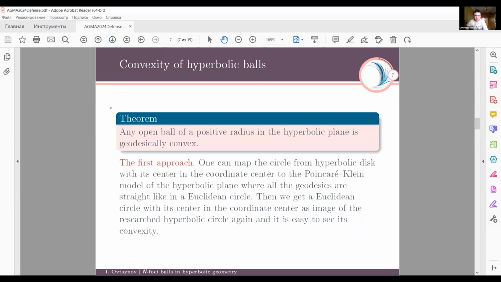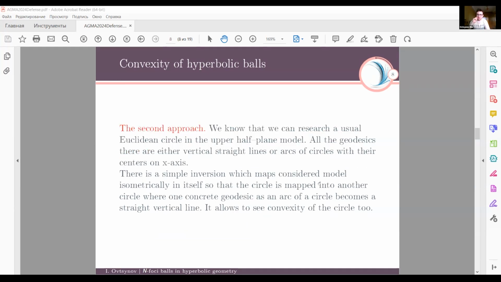Another theorem states that any open ball of a positive radius in the hyperbolic plane is geodesically convex. There are different approaches to proving this theorem. For example, one can map the circle from the hyperbolic disk with its center in the coordinate center to the Klein model of the hyperbolic plane, where all the geodesics are straight like in a Euclidean circle. I was just talking about the second approach to the theorem about the convexity of the hyperbolic standard ball.